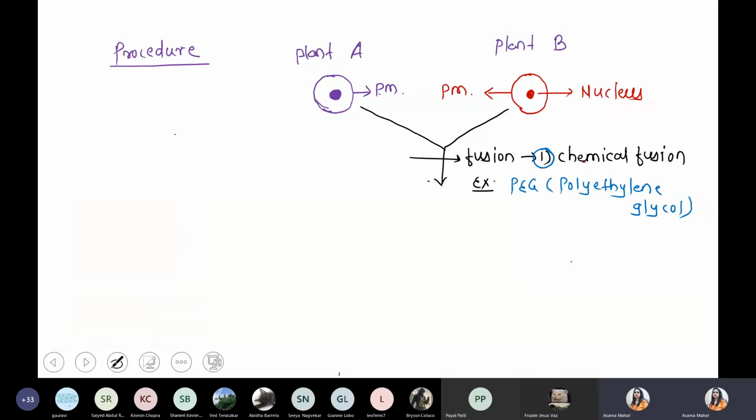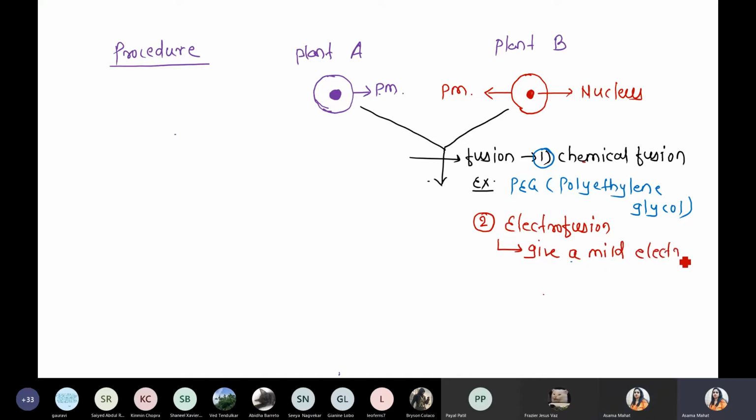Another, the second method used for fusion, is giving an electric current, called electrofusion. Electrofusion means give a mild electric shock, because we want to mix the two cell nuclei and the two cell protoplasm. So we have to do the mixing, right? So for fusion, you can use the chemical fusion method, or you can use electrofusion.